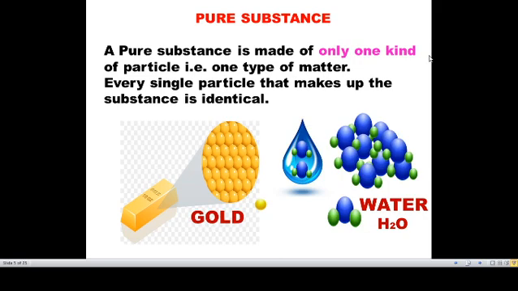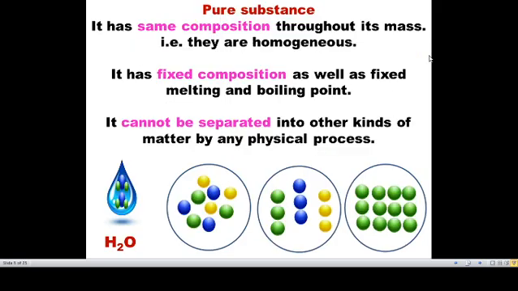You can take one drop of water, and that one drop of water is also made up of water molecules. You can take 1 liter of water, and that 1 liter of water is also made up of the same water molecules. So the particles present in a pure substance will be identical, that means the same type of substance. So it has the same composition throughout its mass, so we call it homogeneous. Same type of composition, same level of composition.